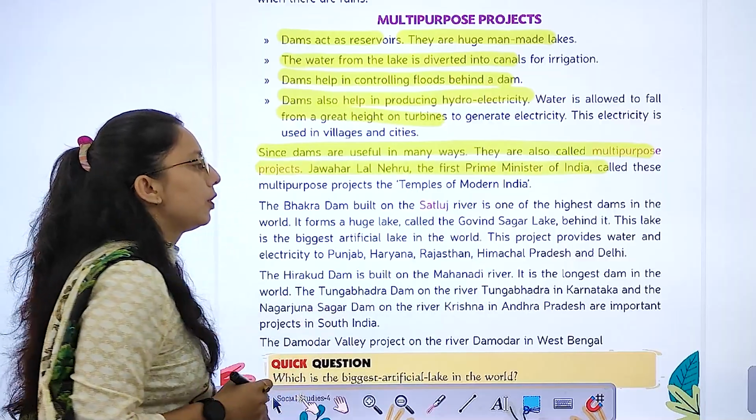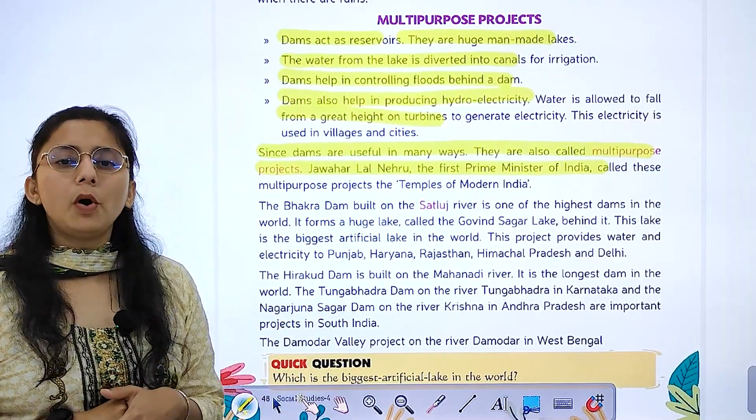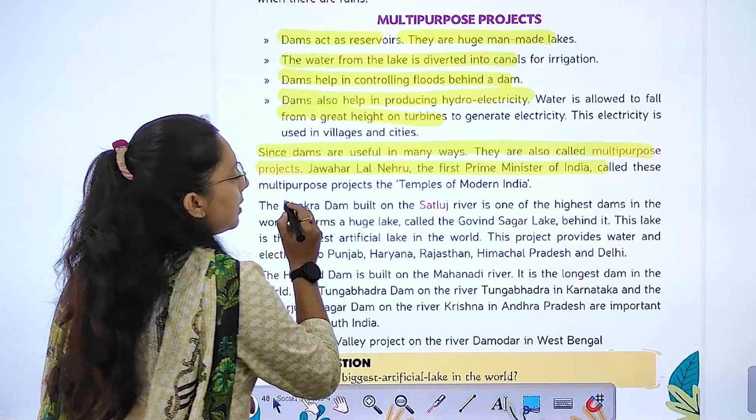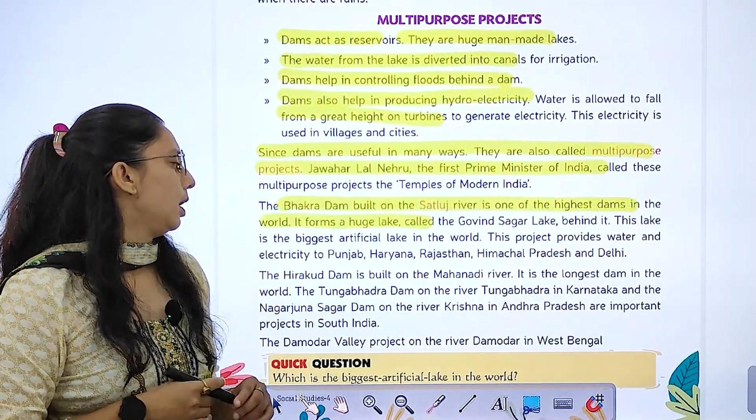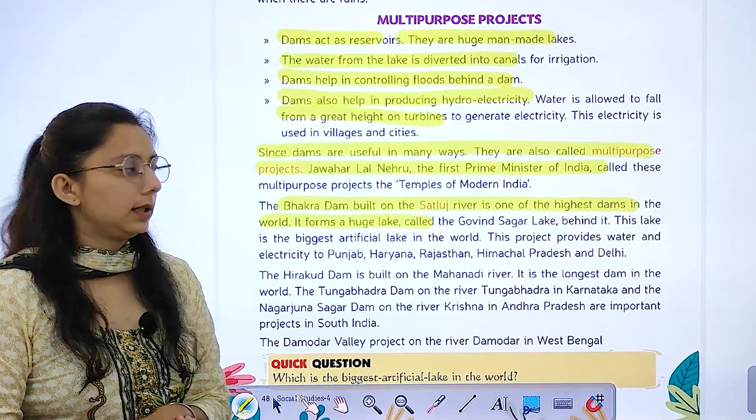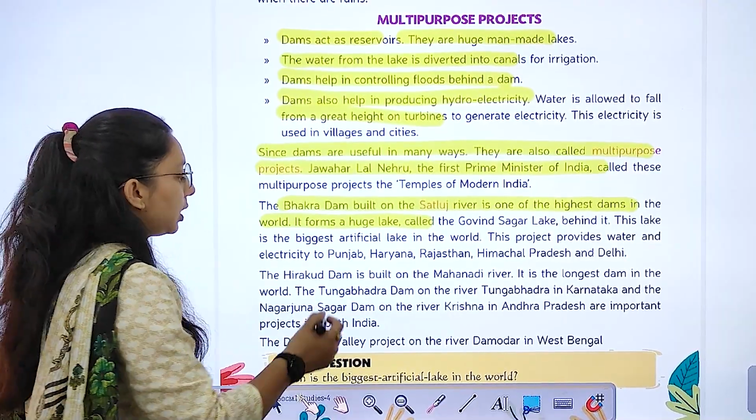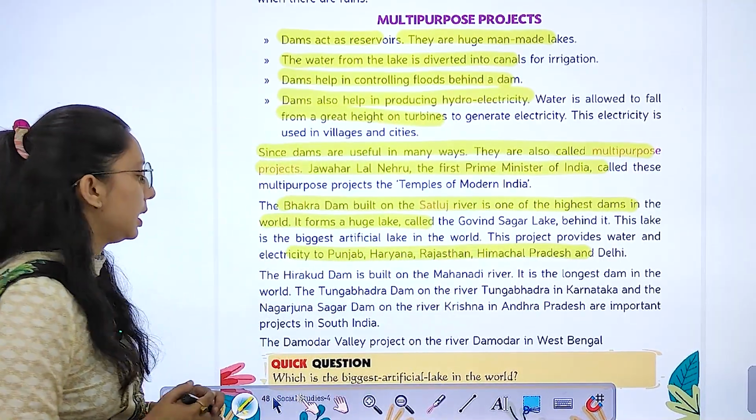Jawaharlal Nehru, the Prime Minister of India, called these multi-purpose projects the temples of modern India. The Bhakra Dam built on the Satluj River is one of the highest dams. It is famous. It forms a huge lake, जिसको हम कहते हैं गोविंद सागर lake. The project provides water and electricity to states like Punjab, Haryana, Rajasthan, Himachal Pradesh and Delhi.